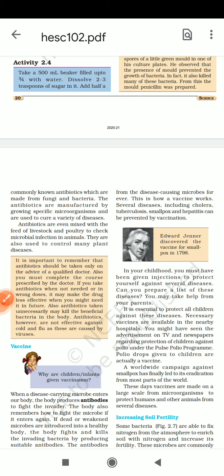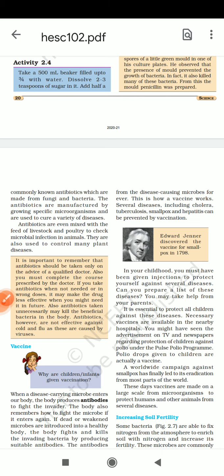Commonly known antibiotics are made by fungi and bacteria. The antibiotics are manufactured by growing specific microorganisms and are used to cure a variety of diseases.